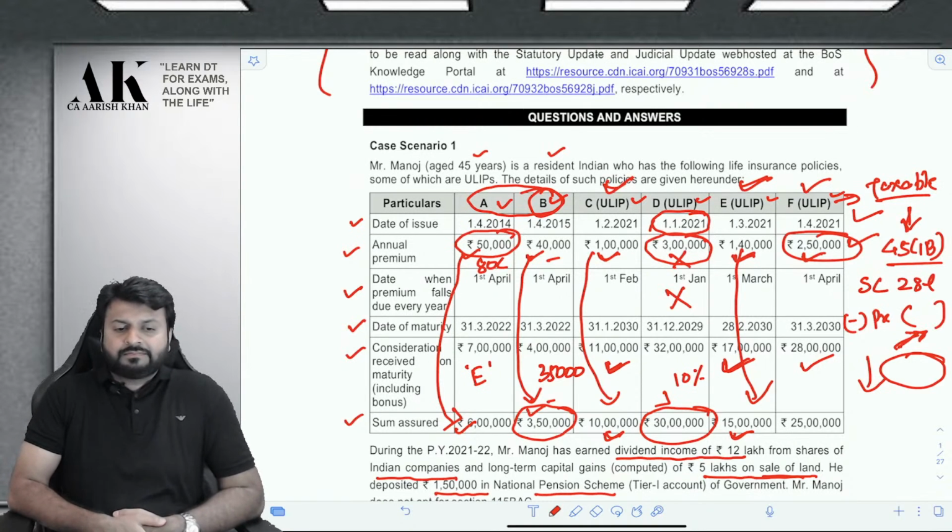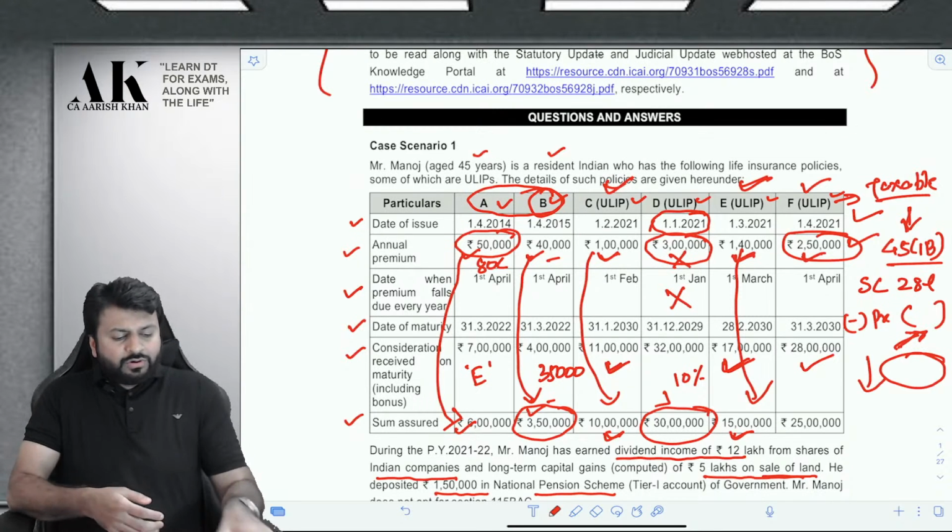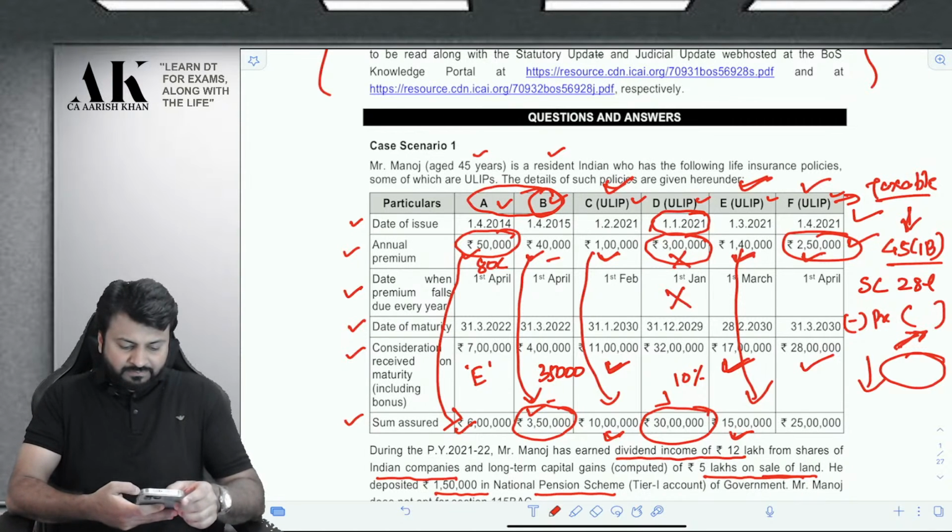Good evening, Jyoti. Are you clear? Are you clear? Please let me know. I want a response from you all. Please. I want a response from you all.